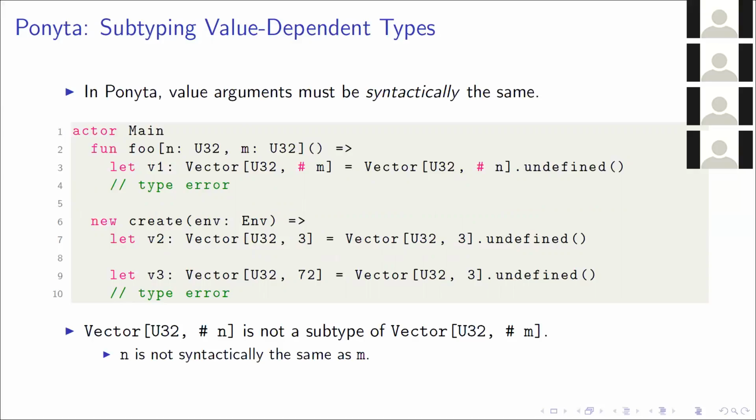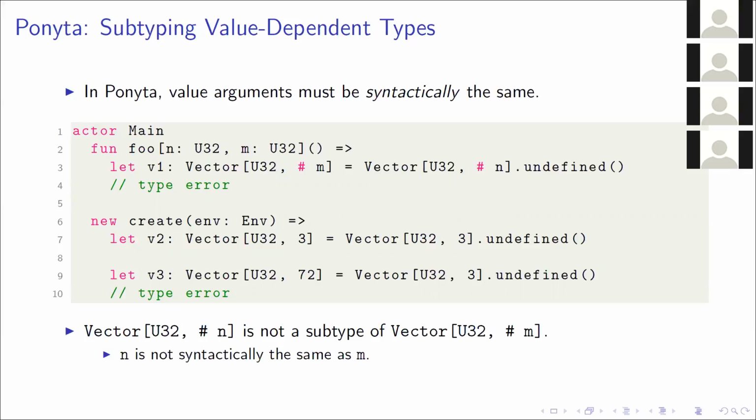To give an example of this, at line 2, we define foo, which takes two type arguments, n and m, both of which are U32s. And on line 3, we assign a vector of size n to a vector of size m. Now this will fail at compilation because n and m are not syntactically the same. This differs from how C++ would handle this issue, because C++ would only check this on instantiation. So it would allow this definition, and then if we instantiated foo with 3 and 3, it would work. Here we disallow it at the template level, and we save ourselves having to do a bunch of type checks on every single instantiation, thus saving some compilation time, which is great.